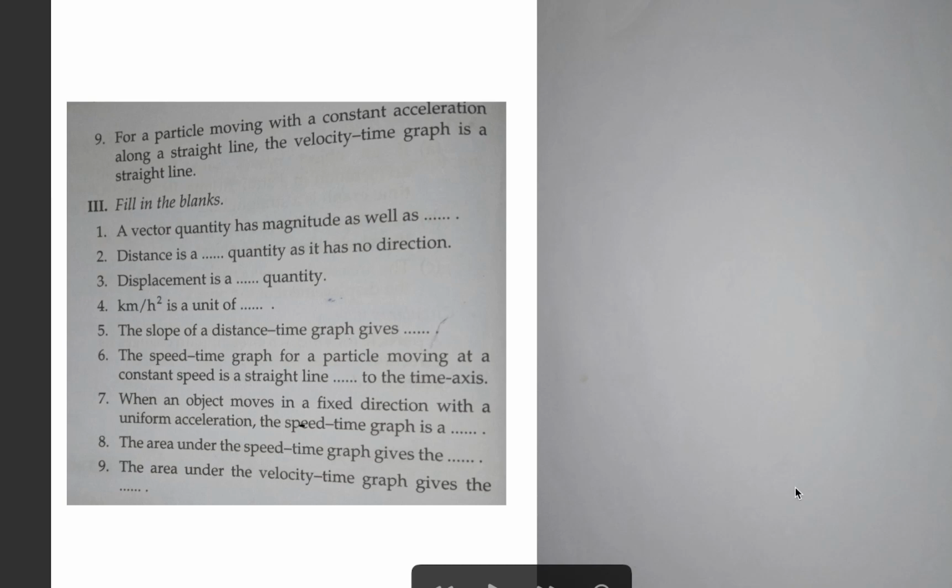For a particle moving with a constant acceleration along a straight line, the velocity time graph is a straight line.